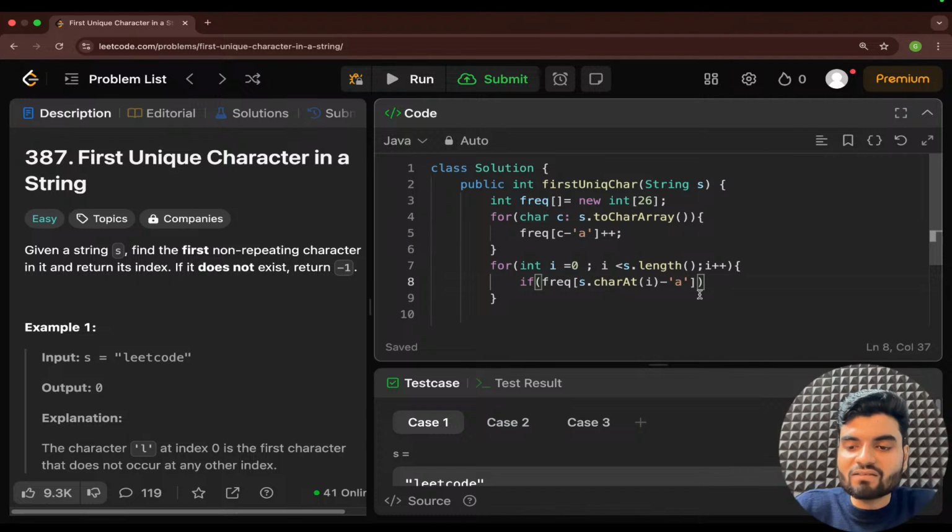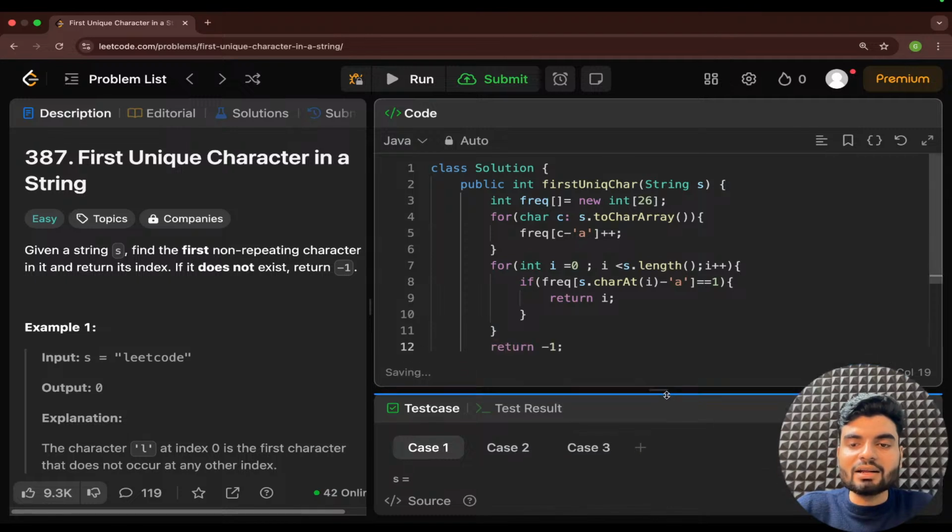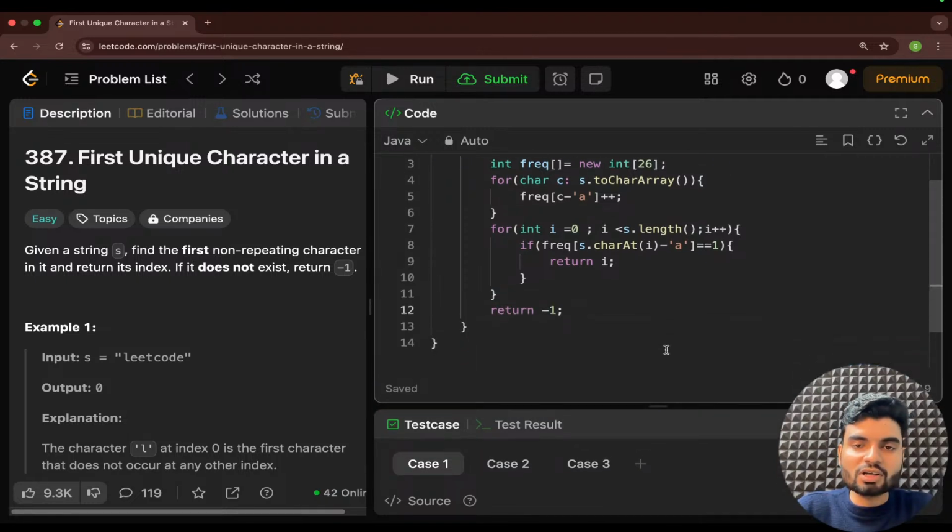If the frequency is 1, I can say this is a unique character. In that case, I will return that index. Otherwise, at the end, if I haven't found even a single unique character, I will return -1.